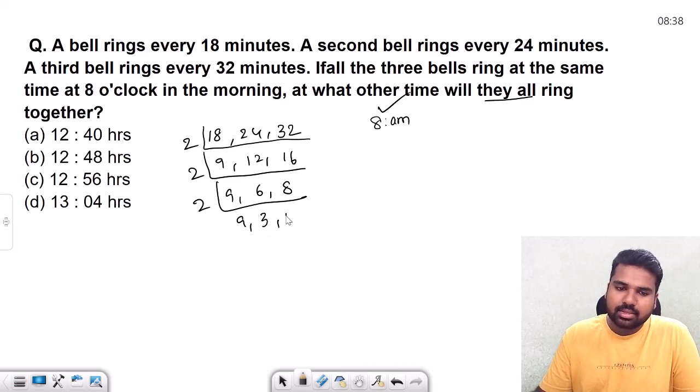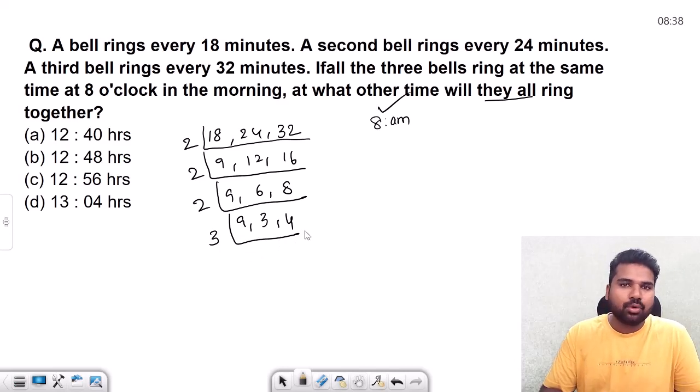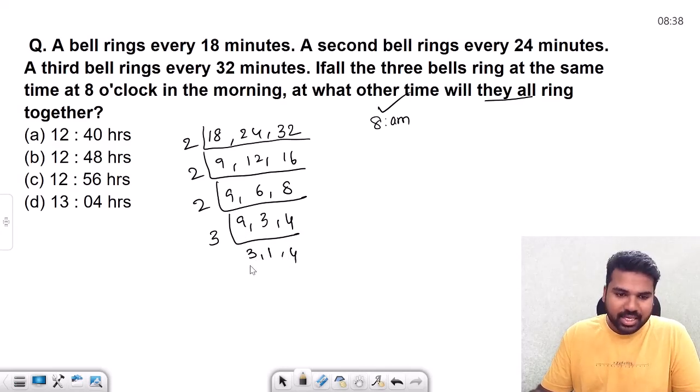Okay. 3s and 4s. Now 3. Of course, 2 into 2 can happen, but that is going to give you the same 4 number. That's the reason why I'm not doing it to this. Okay, 3 1s and 4. Even if you take 3 again here, it is going to give you 3 1s. So same multiplication. Even if you take 2 into 2, same number is going to come. So you can multiply simply. Okay, this will be the resultant LCM.